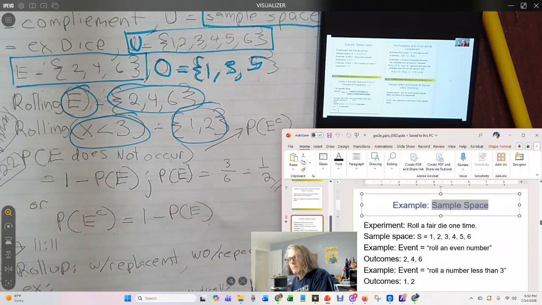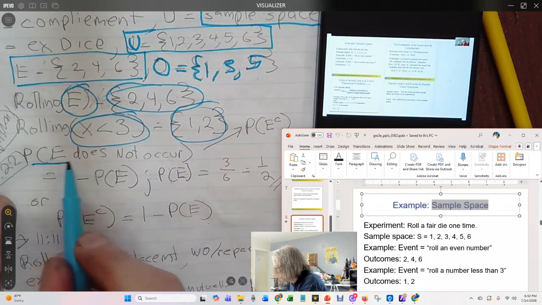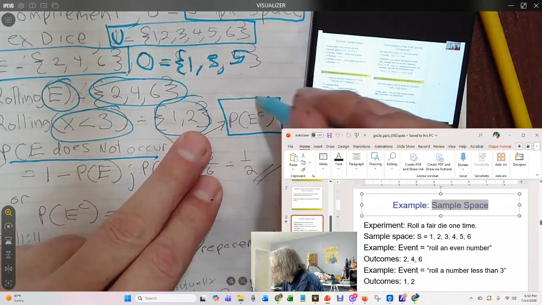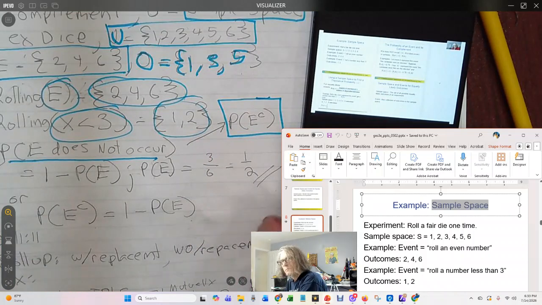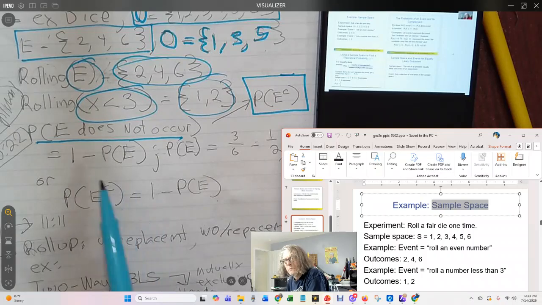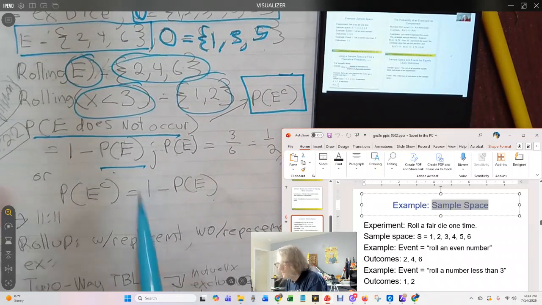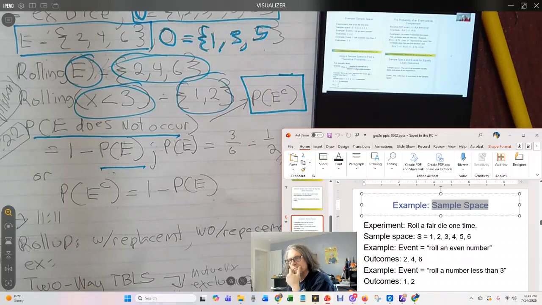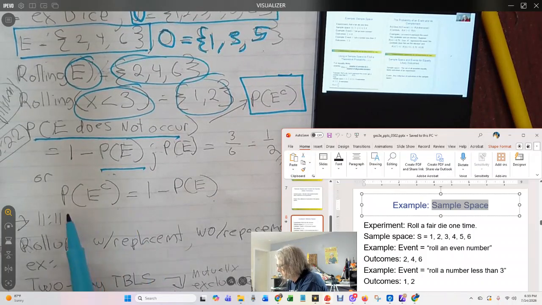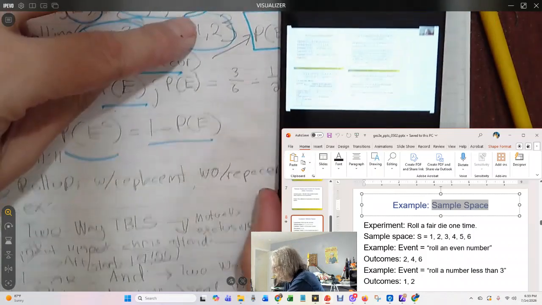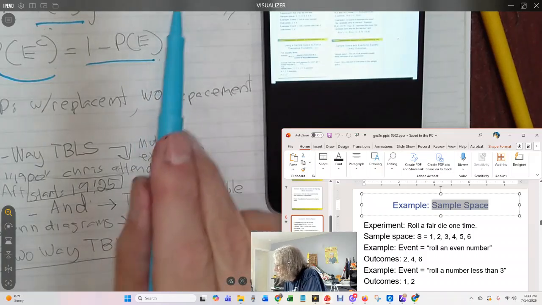So now we want to understand the idea of a complement. We've established our sample space. The probability of A complement would be 1 minus the probability of A. Okay? So we're talking from our sample space. The complement of rolling less than 3 would be rolling greater than or equal to 3, which would be 3, 4, 5, 6. That's the complement.